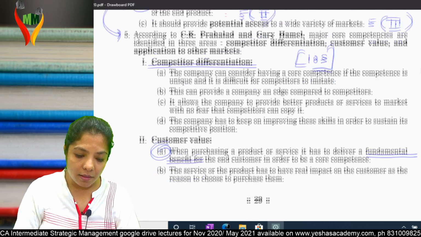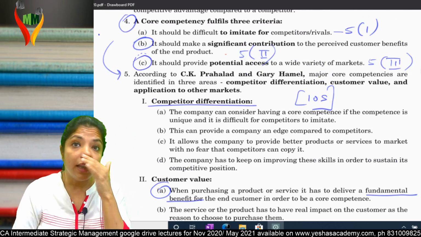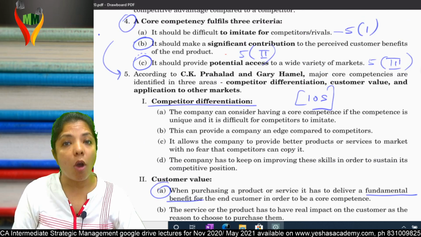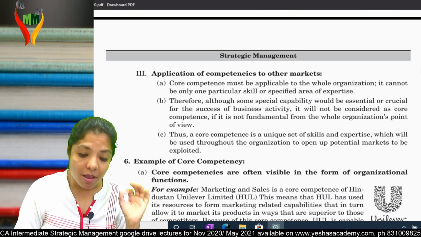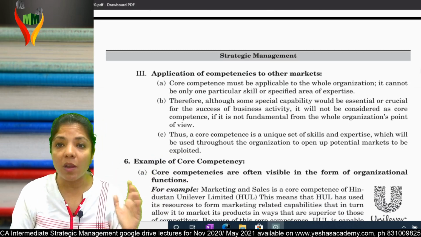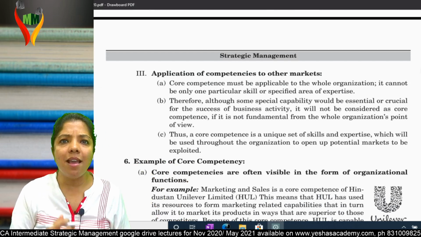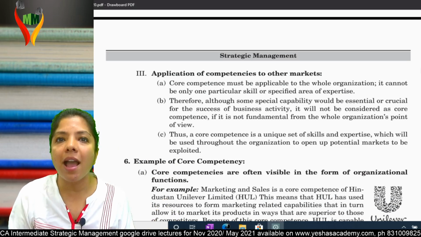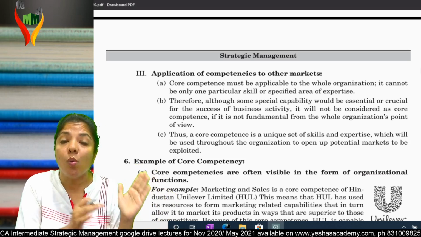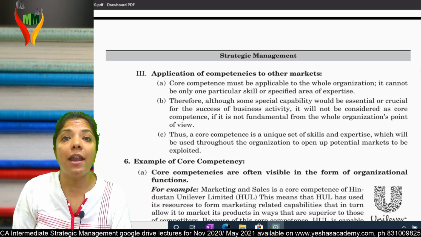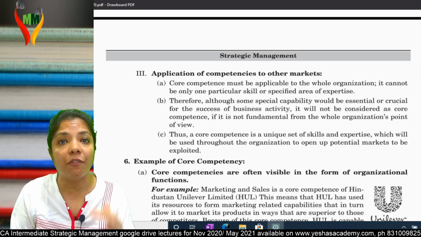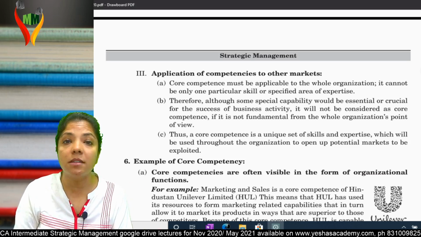And third point, C over here: it should provide potential access to a wide variety of markets. What do you mean by this point? Your core competency should be applied to all markets. Understand what I'm trying to say? See, suppose I am a finance head of a company. No doubt I'm doing very good, but I am only supporting the finance department and not any other department. In that case, I am not the core competency of that firm.